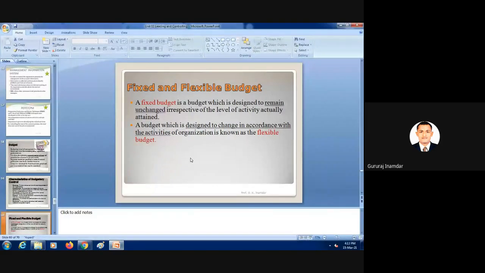But flexible is different. Suppose raw material cost: every day the cost will change. So there are two types of budgets, flexible budget and fixed budget.